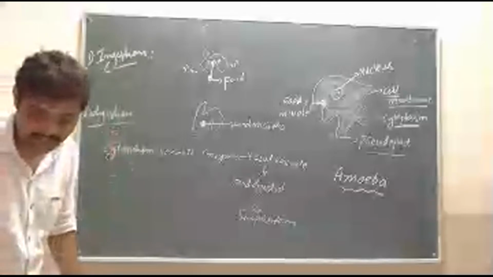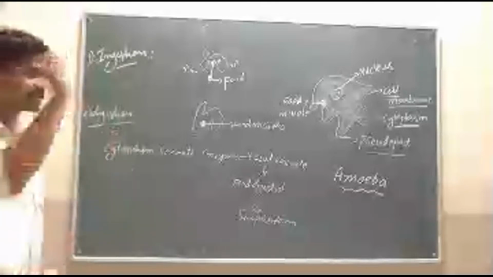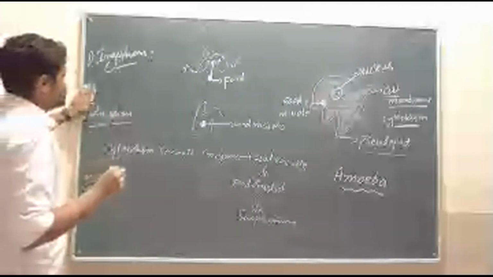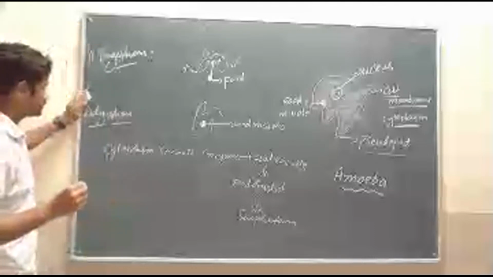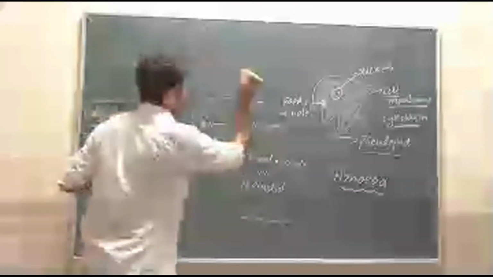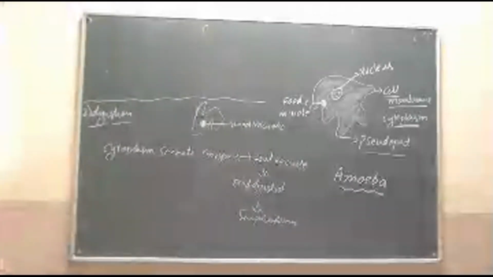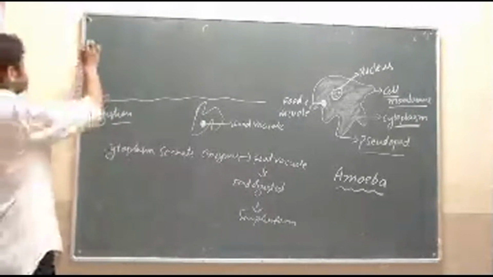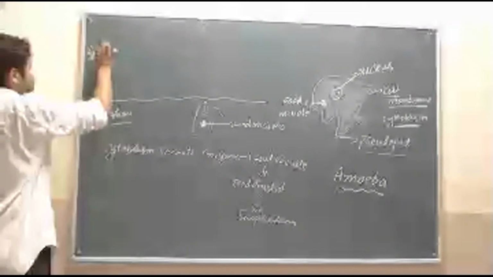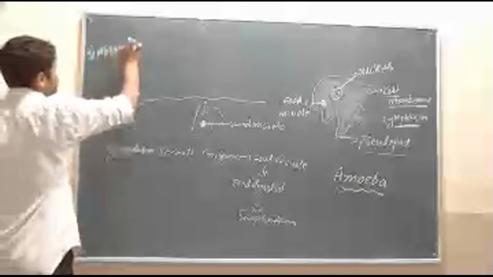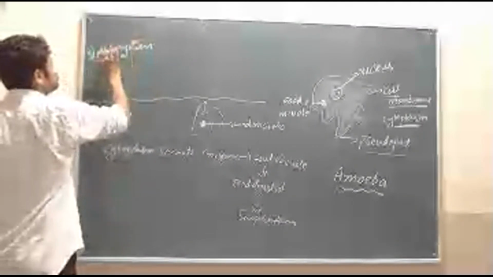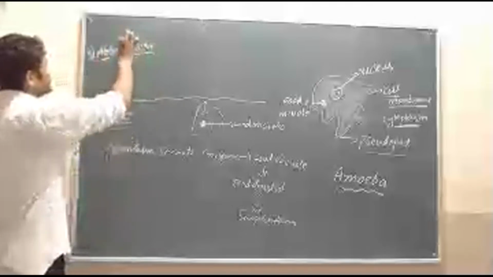Yes. Move to the third step. That is absorption. Okay, absorption.